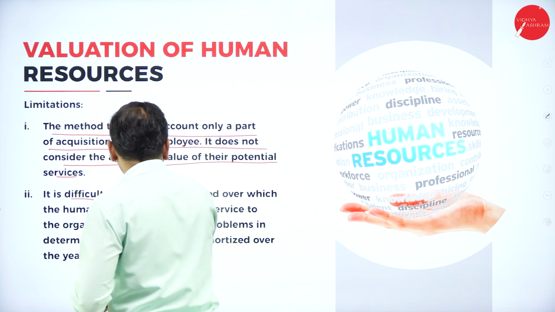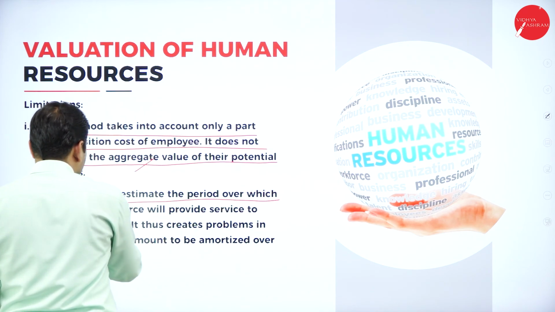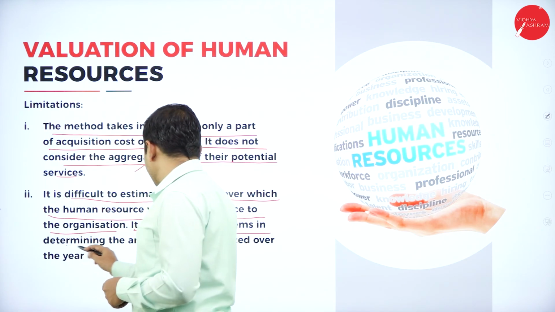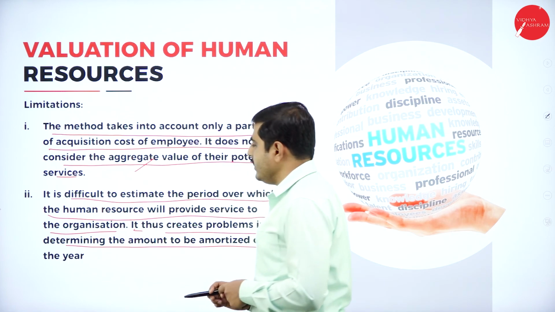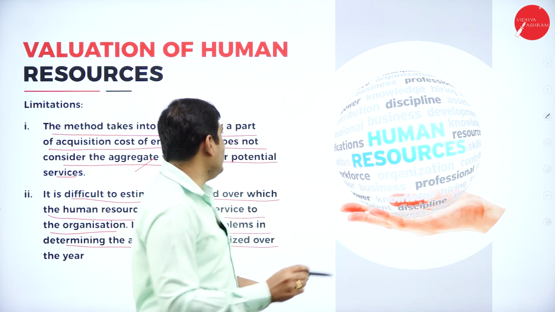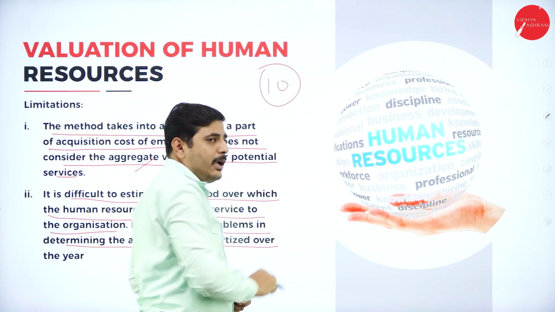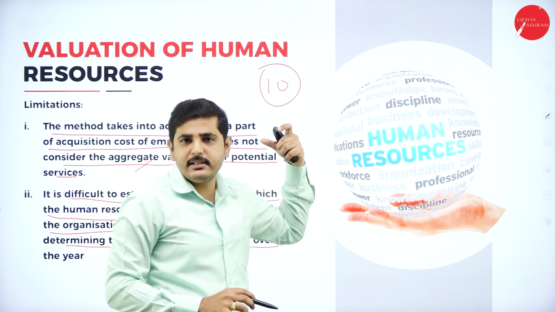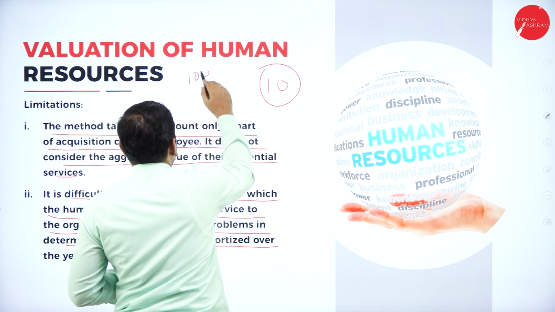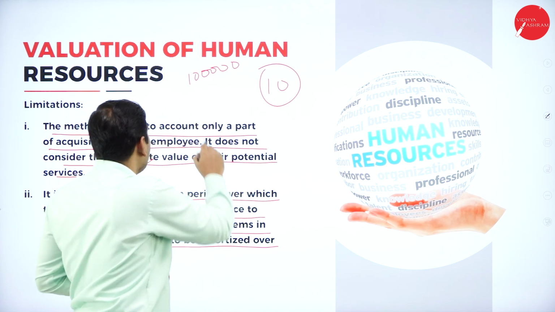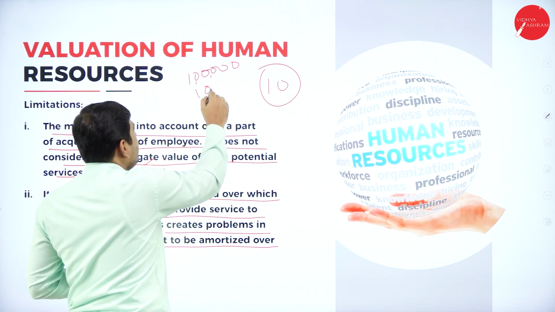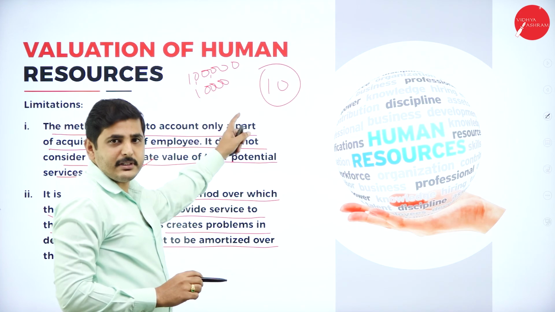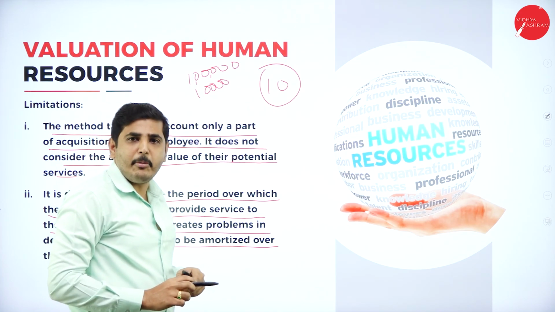Next one, it is difficult to estimate the period over which the human resource will provide service to the organization. It thus creates a problem in determining the amount to be amortized over a year. For example, I purchase a machinery and I can expect the life of the asset is 10 years. The value of the machine is 1 lakh rupees. Every year I will deduct 10,000 rupees as depreciation. At the end of 10 years, the amount will be 0.